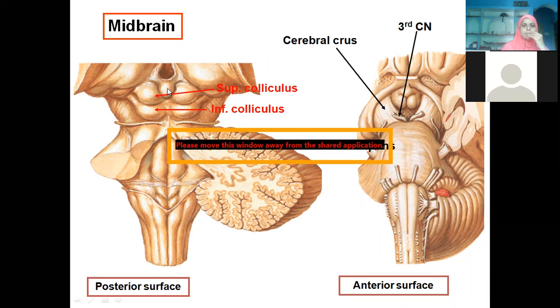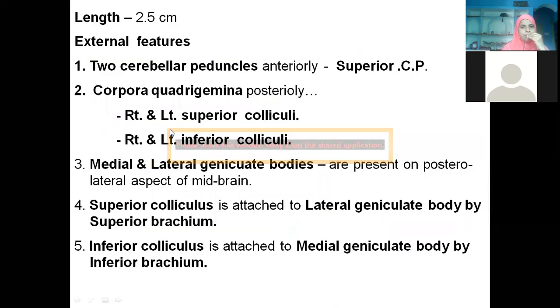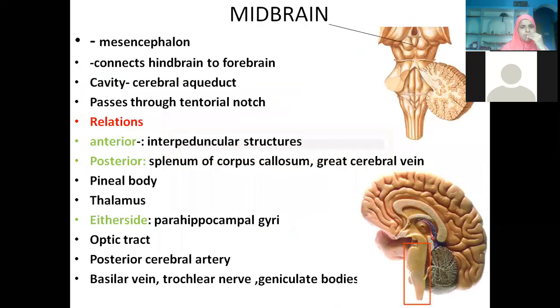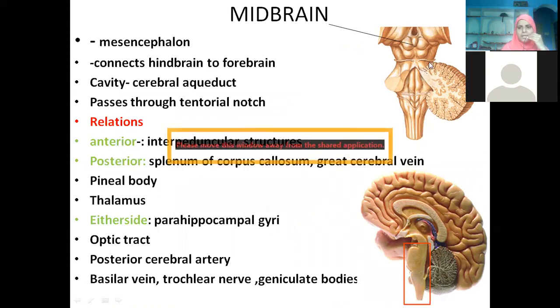You remember this is the superior medullary velum, when we were doing the roof of the fourth ventricle. So that is the relations of the midbrain. See, this is our midbrain. Anteriorly, as I showed you in the previous picture, it is related to the interpeduncular fossa. Posteriorly, you will see the splenium part of the corpus callosum, and here there is a vein, which is the great cerebral vein. Behind, we also find the pineal body.